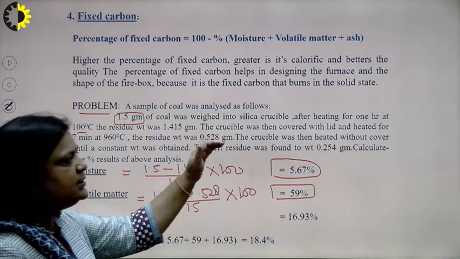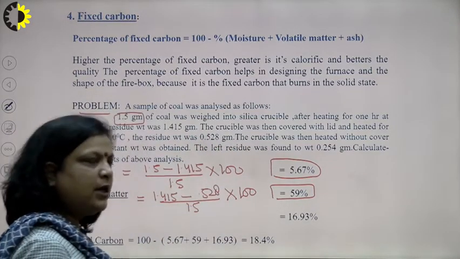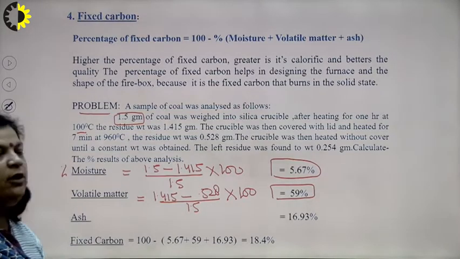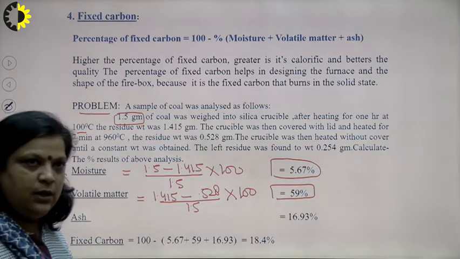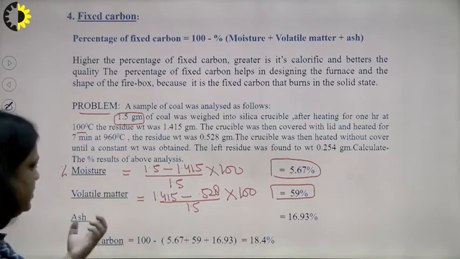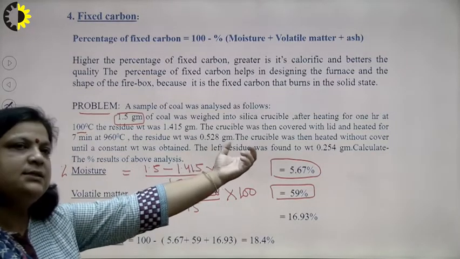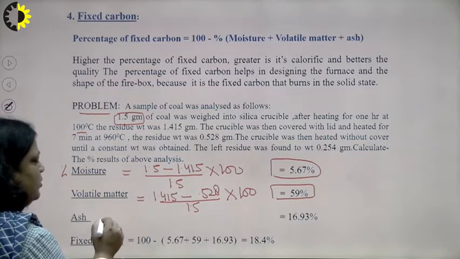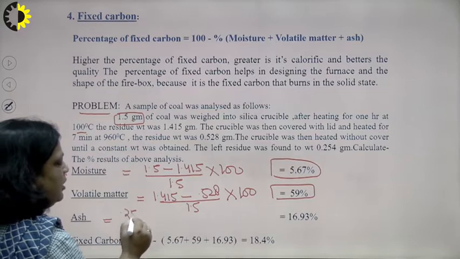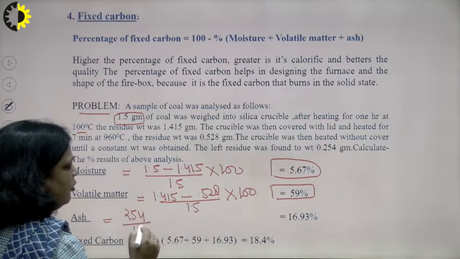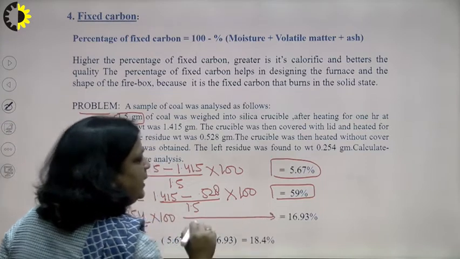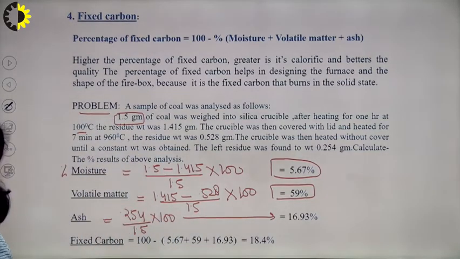Now, after this the crucible was heated without cover until a constant weight was obtained, and the residue was found to be 0.254, and we know that residue means ash. So, ash is equal to left residue, 0.254, divided by weight of coal, multiplied by 100. So, the residue will be 16.93%.